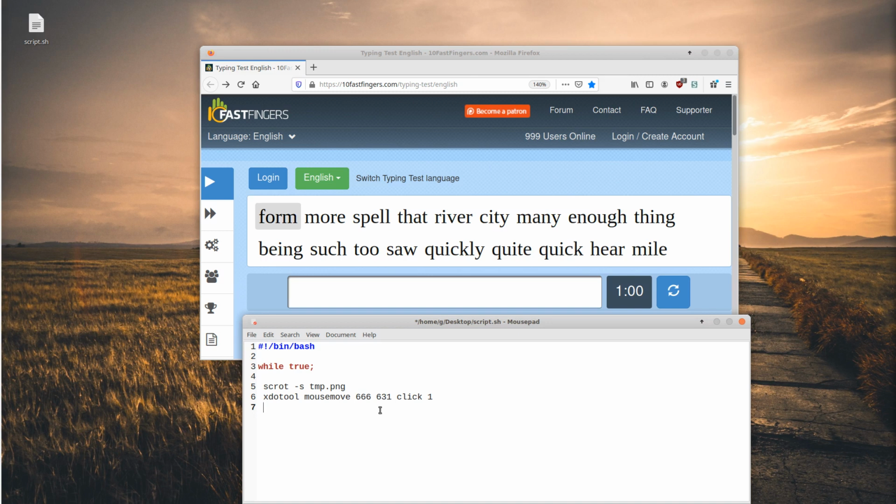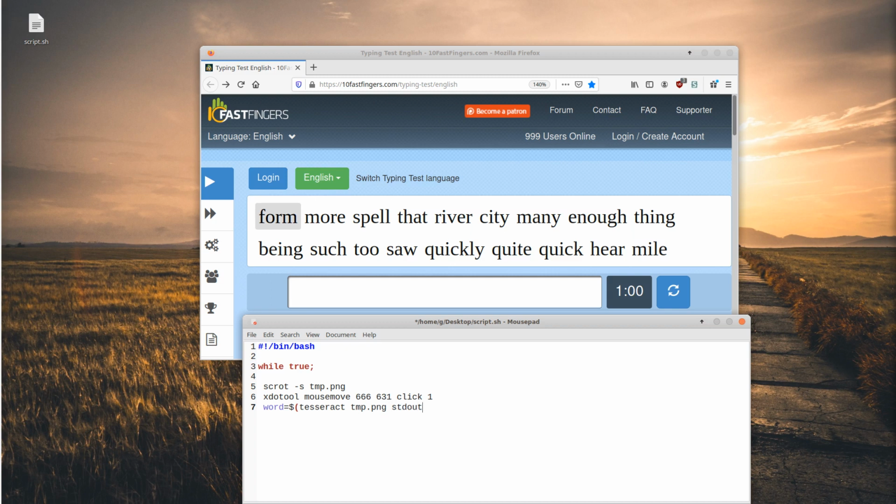Okay, so once we do that, the next thing that we need to do is get the words from this picture. To get the words from this picture, I'm going to use an optical character recognizer called Tesseract. So I'm going to say words, and I'm going to save the words in this variable, and it's going to run this command. What we do is we pass Tesseract a file, a picture basically, with the words that we want to turn into real text.